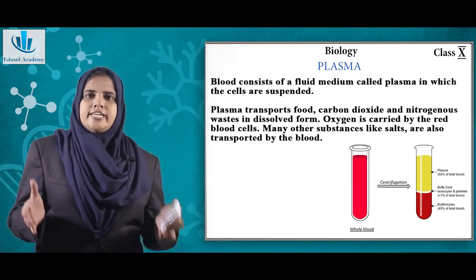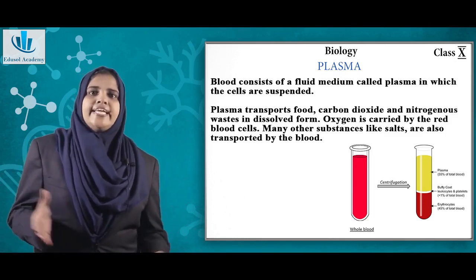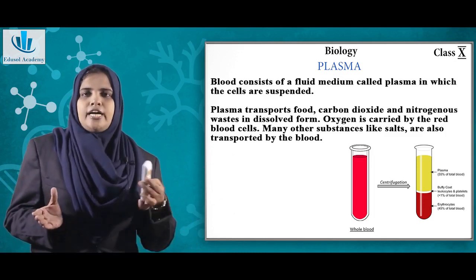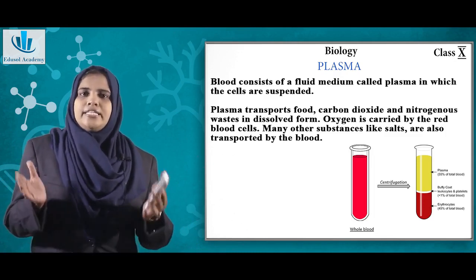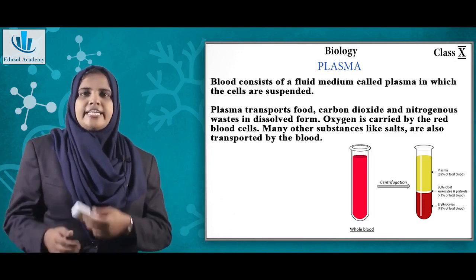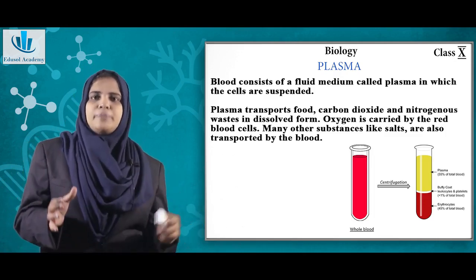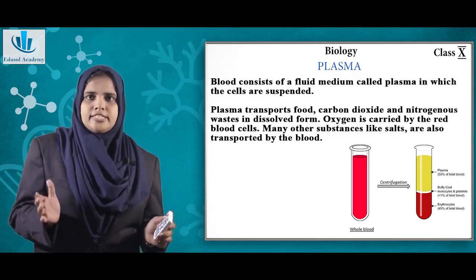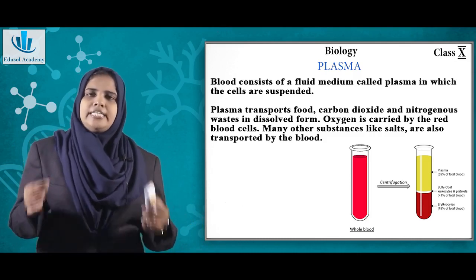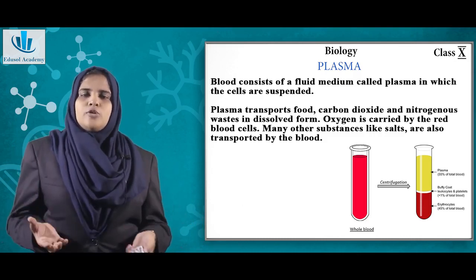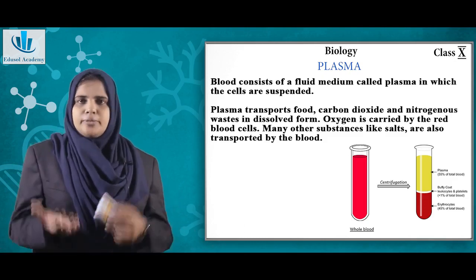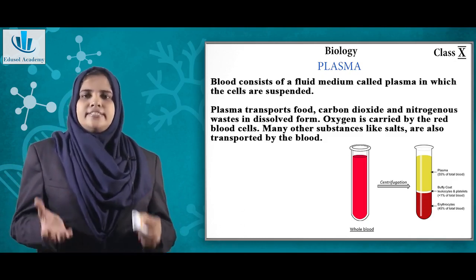You must have heard in the wake of COVID-19 that plasma therapy is done for patients. In COVID we take the plasma from the recovered patient and we give it to the patient who is suffering from the disease. These plasma contain certain proteins which fight against the foreign bodies that enter inside your body.